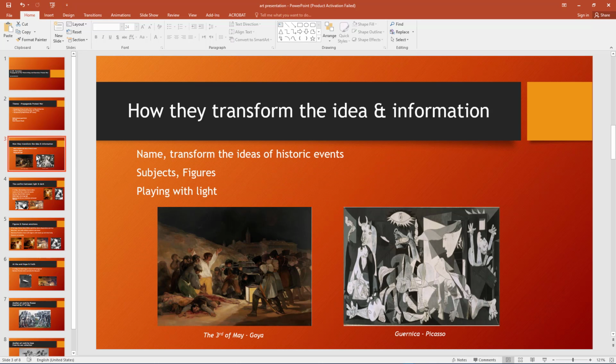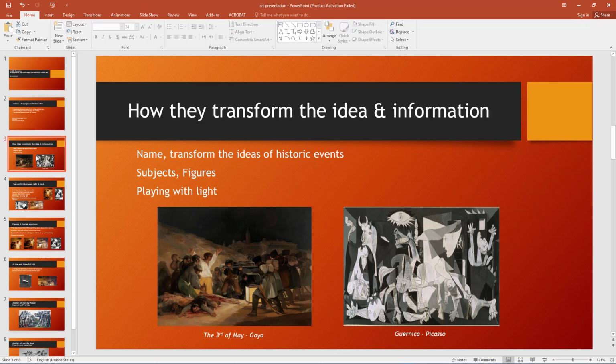The first thing is the information that they transform from their names. The names of the two artworks give us the hint that the masterpieces are about a historical event, and both artworks were created based on a tragic historical event. There are many similarities and differences between both masterpieces, but here we are going to mention how both artists transform the information and their protesting voice through the subjects, figures, and playing with light.